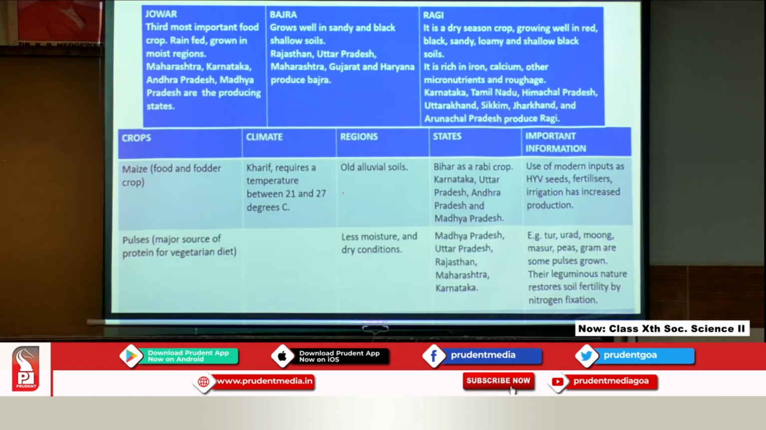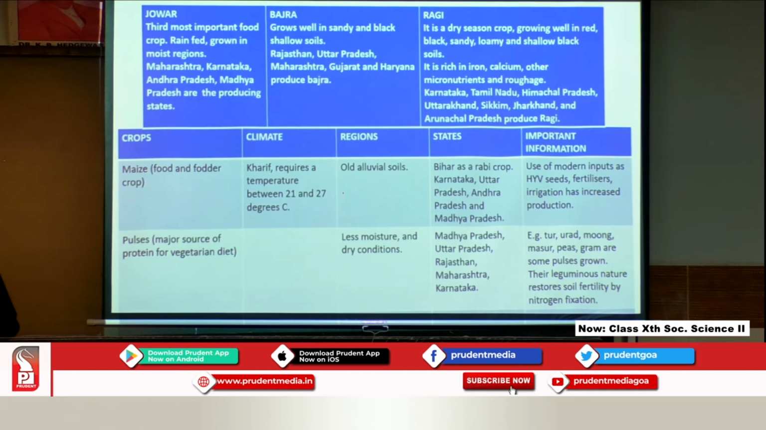Now, what are some of the pulses? The examples of certain pulses, the most common ones, of course, we have got so many. You will be able to see the pulses that India grows if you go to a grocery store. You will see so many sacks of different pulses, or in the supermarket you will find one whole shelf having different kinds of pulses.